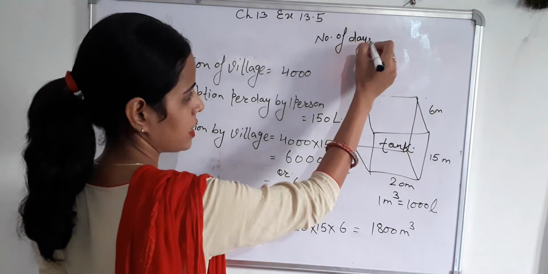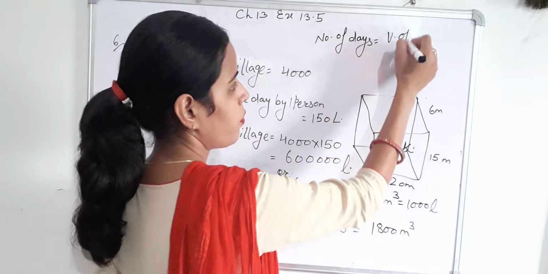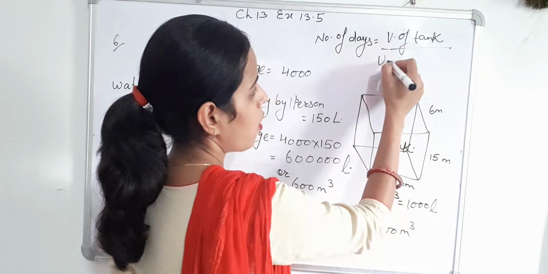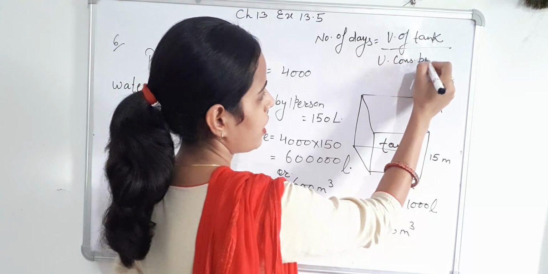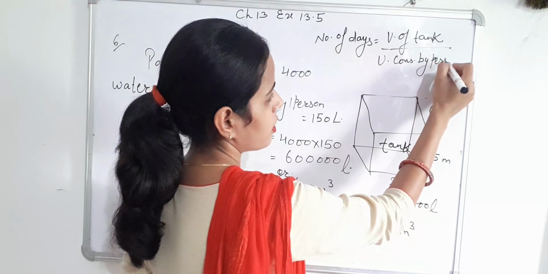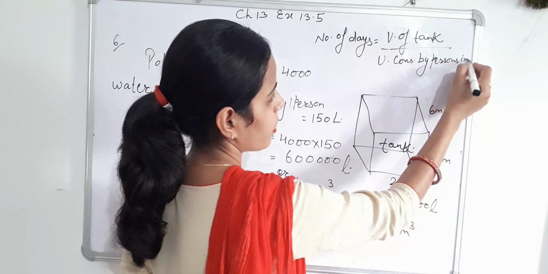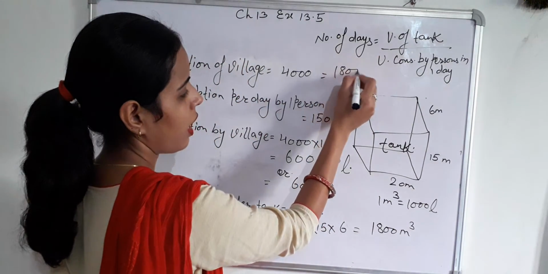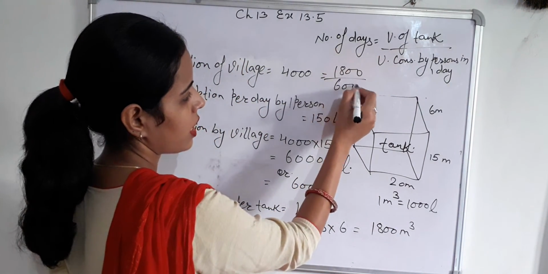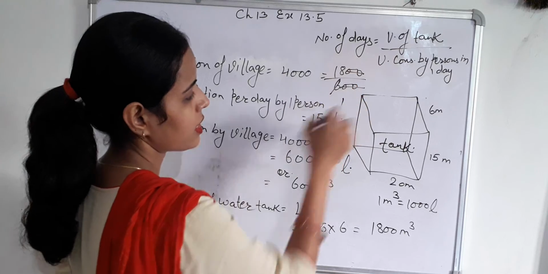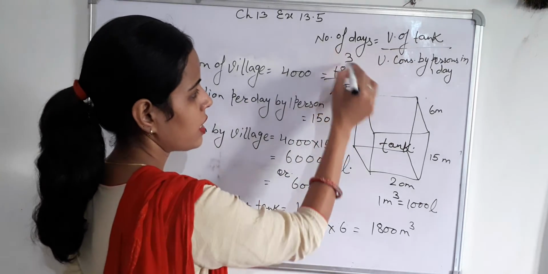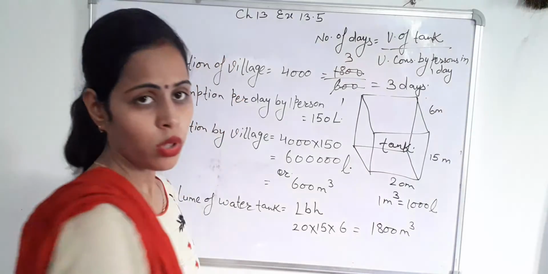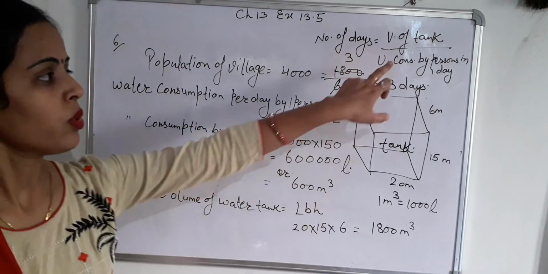Number of days equals volume of water tank upon volume consumed by persons in one day, which is 1800 upon 600. 2 zeros are cancelled. 6 into 3 is 18, so it equals 3 days. So the number of days equals 3. The water